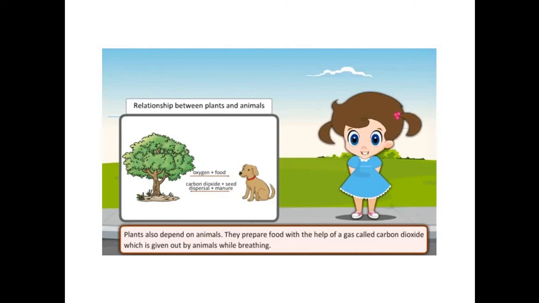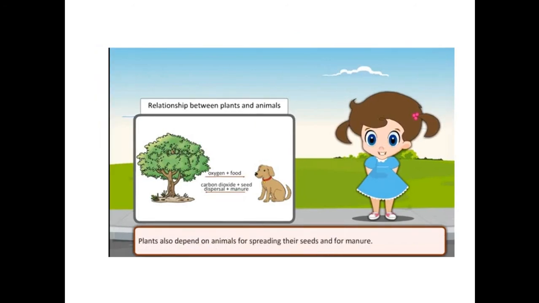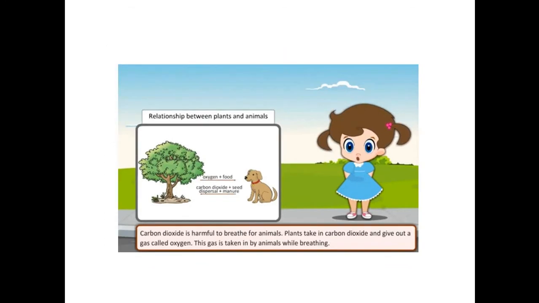From the picture you can see that the plant is giving to the animals what? Oxygen and food. And in return what are animals giving? Carbon dioxide, seed dispersal and manure. So, plants also depend on animals for spreading their seeds and for manure. Very basic general knowledge. Please remember this.